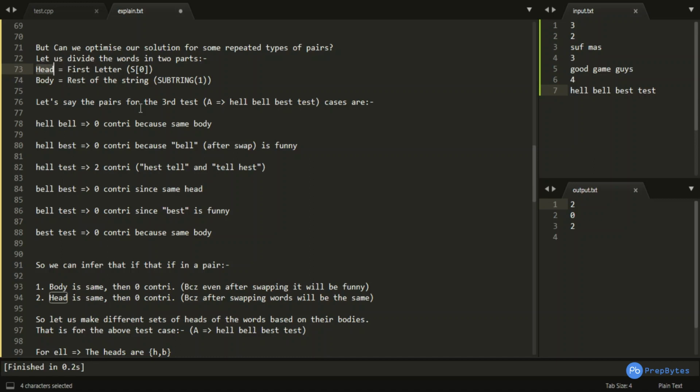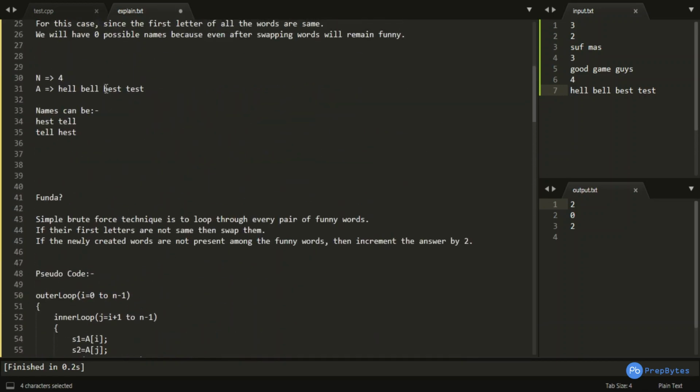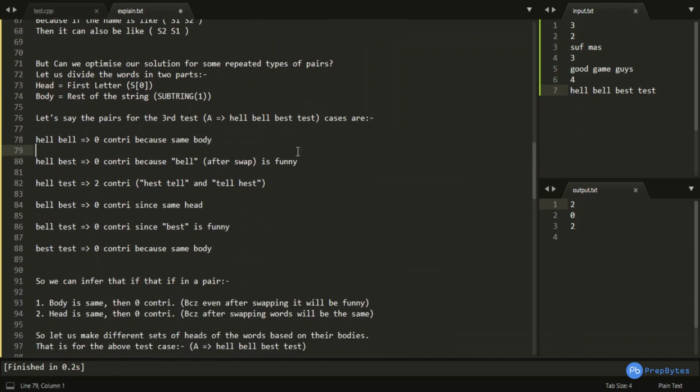And now let us discuss the pairs which are formed in the third test case, which is this one: hell, bell, best, test. And let us see where exactly we are overcounting. So the pairs are hell-bell, hell-best, hell-test, bell-best, bell-test, and best-test. Okay, so hell-bell will give me 0 contribution, because if we swap hell and bell, we would be getting bell and hell. And now that both are funny words, the contribution would be 0.